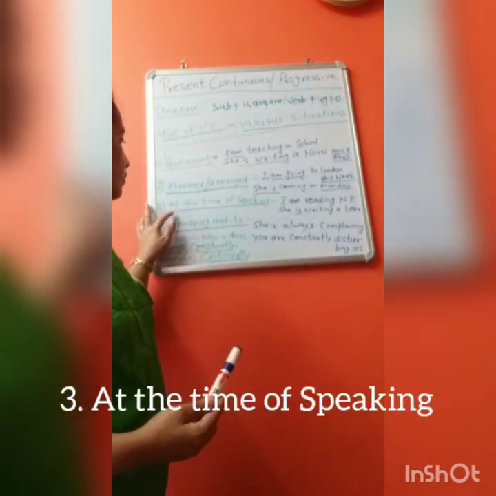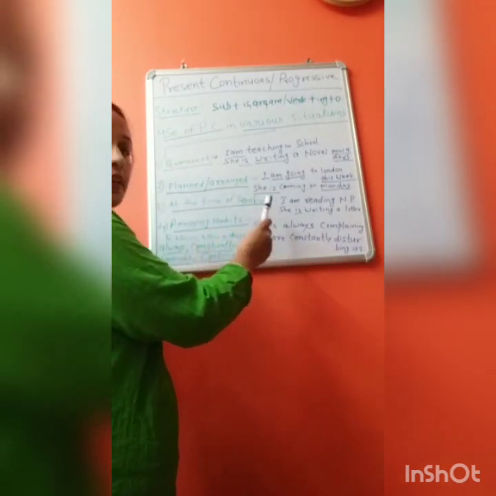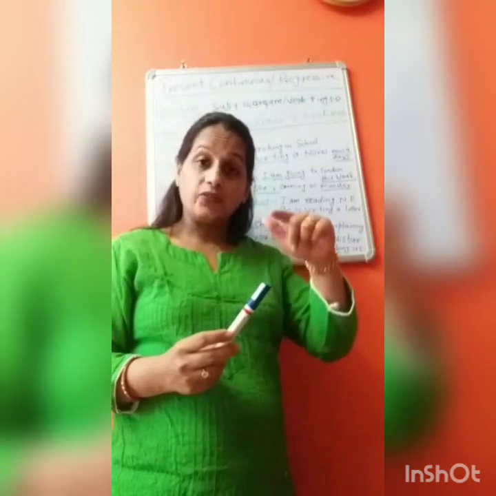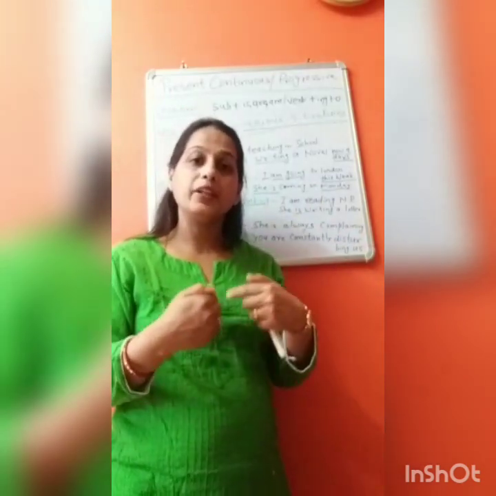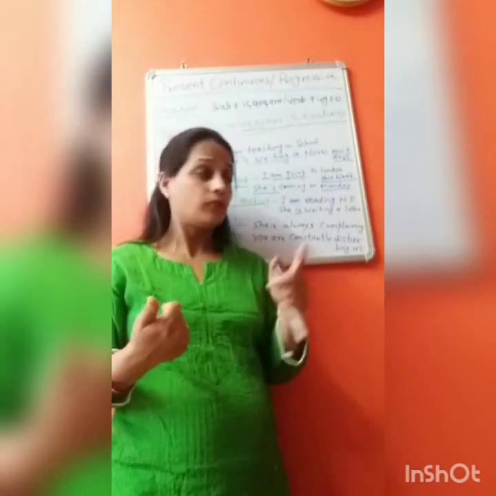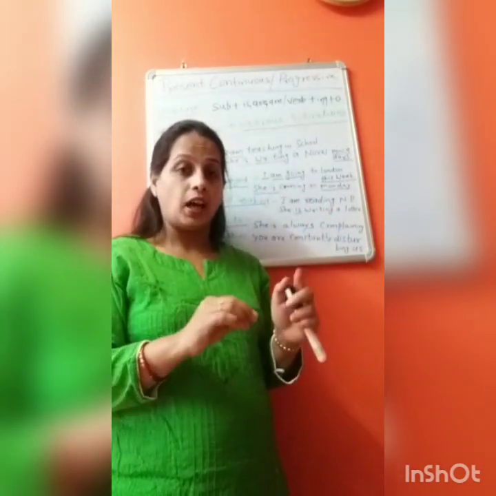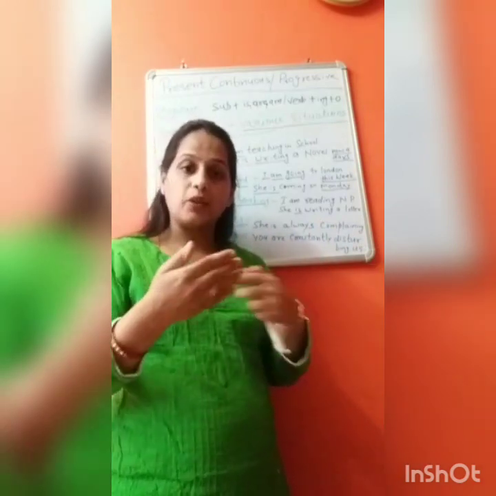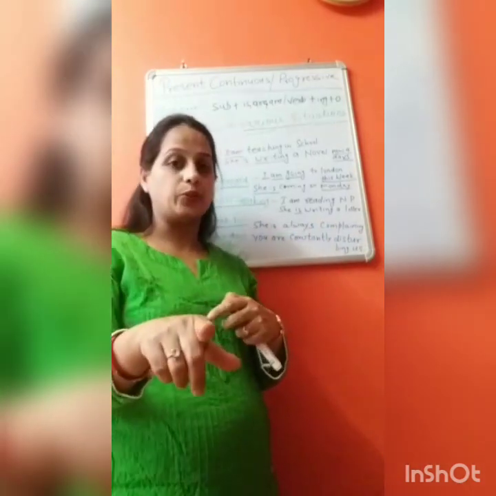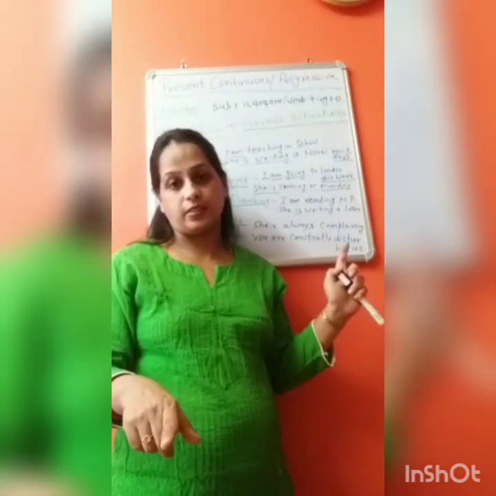Third, I have at the time of speaking. Action we are doing at the time of speaking, like I am teaching you, so right now I am doing work. At the time of speaking I am teaching you, so I use present continuous tense.